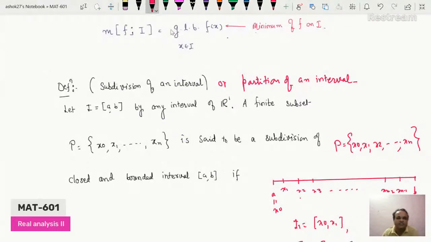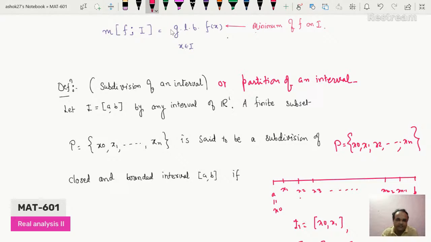So next definition, that is the subdivision of an interval. It is also called a partition of an interval. So let's suppose I is the closed bounded interval AB, any interval of R1.